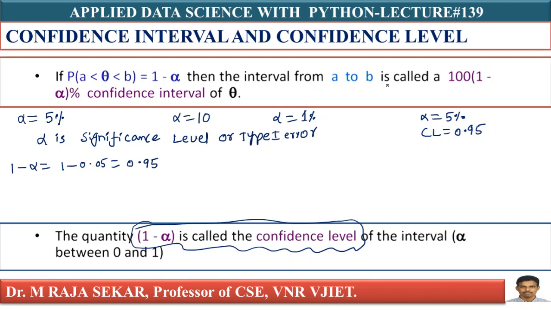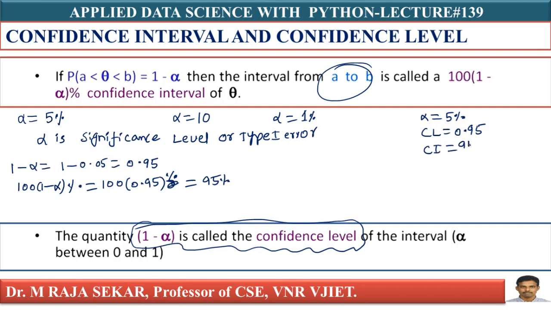The interval from A to B is called 100 into 1 minus alpha percentage. 100 into 1 minus alpha, that is 0.95, in percentage that is 95%. This interval from A to B is known as 95% confidence interval, for alpha equal to 5%.